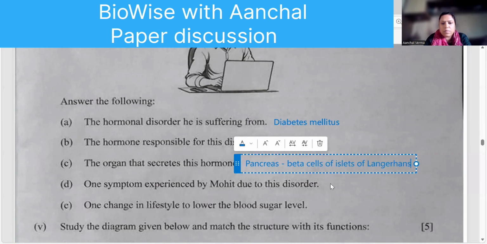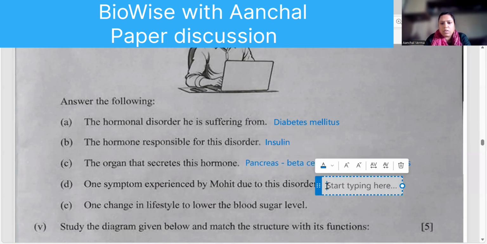Next one, symptom experienced by Mohit. It will be polyphagia. Then it can be polyuria. There is multiple times urination. Or it can be excessive thirst. Or hunger.